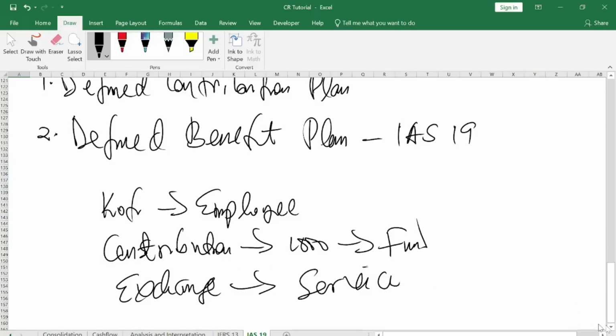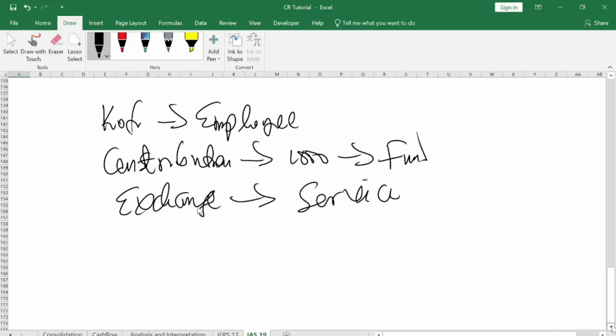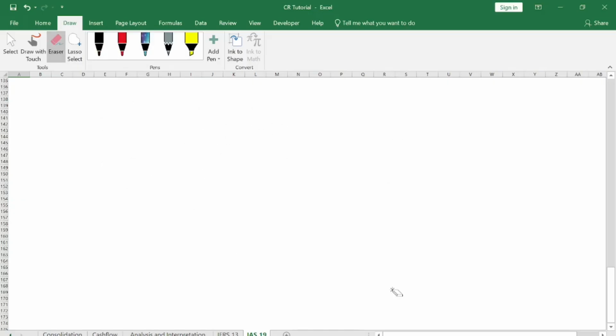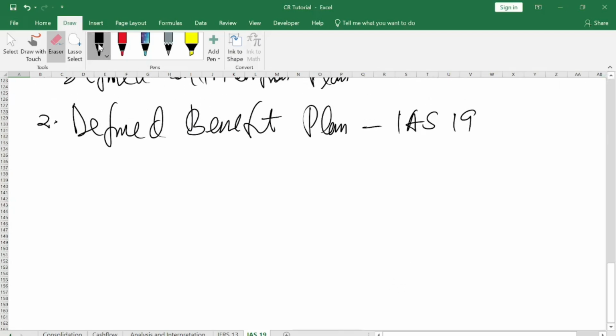So this is the arrangement. At the end of the day, whilst Kofi works, you also pay into the pool of fund on behalf of Kofi. You understand? So this is what we call defined benefit plan, and defined benefit plan is different from short term benefits such as salary or wages that you pay to Kofi. In all these, how do we account for the defined benefit plan?